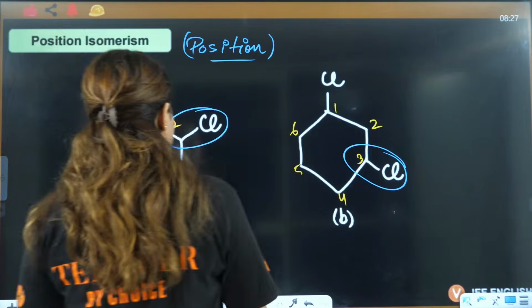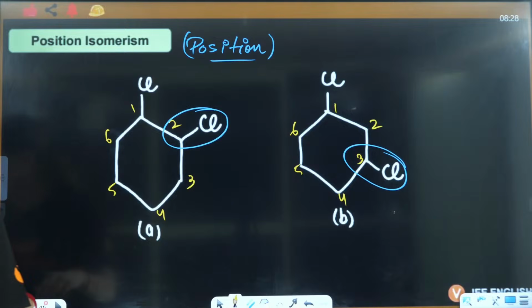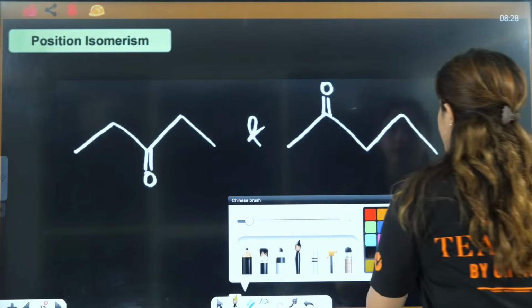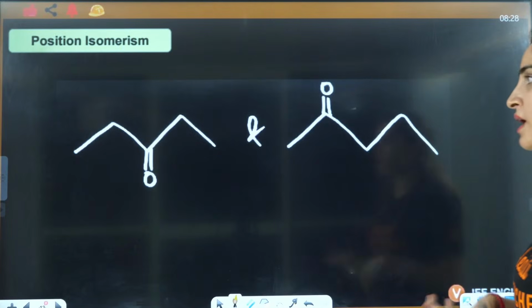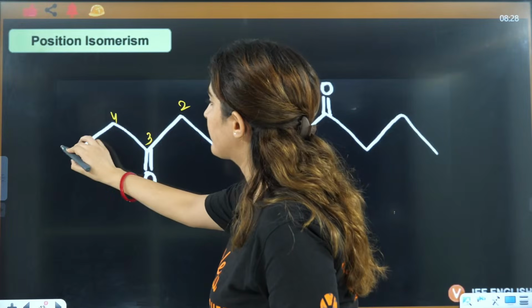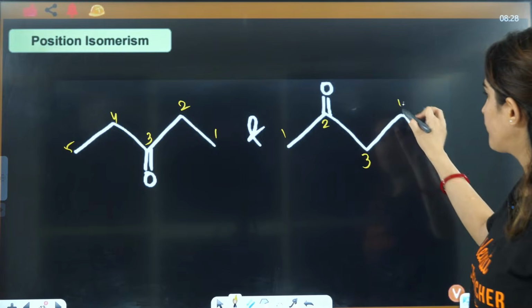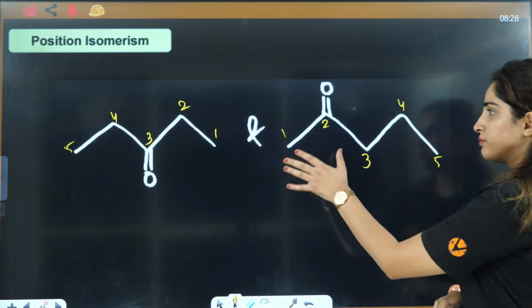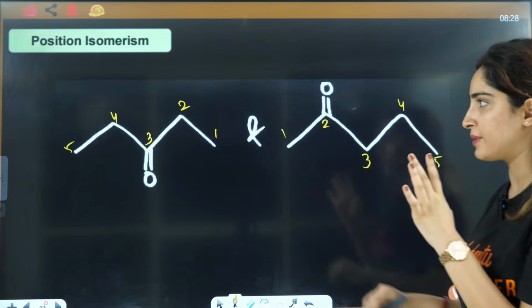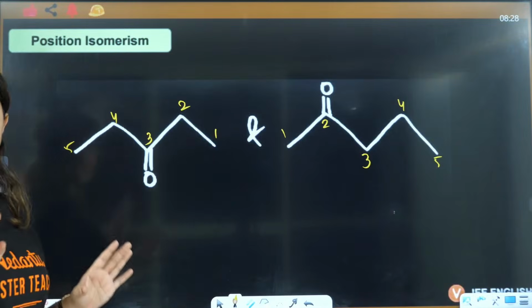Is that clear to everyone? Now let's understand this more. If you talk about this one, here again it will start from 1, 2, 3, 4, 5. Here it will also start from 1, 2, 3, 4, 5. So obviously the parent chain is also the same. This is 1, 2, 3, 4, 5, 5 carbons. This is also 5 carbons, with a double bond O. The 5-carbon parent chain is there.